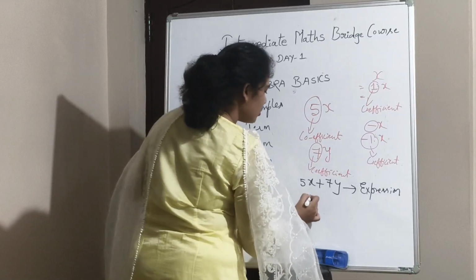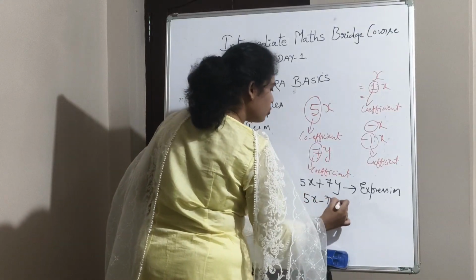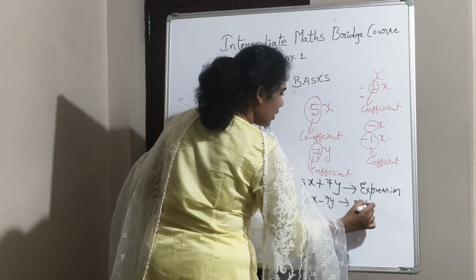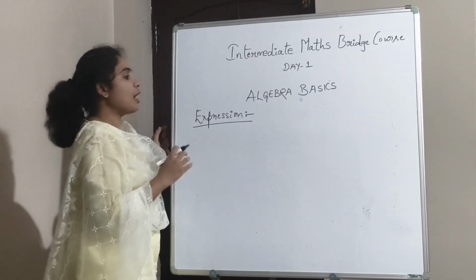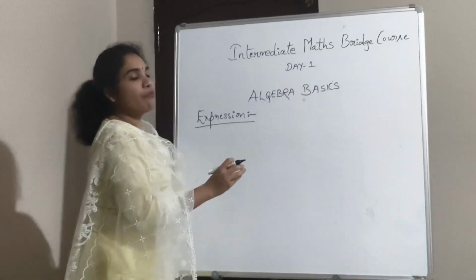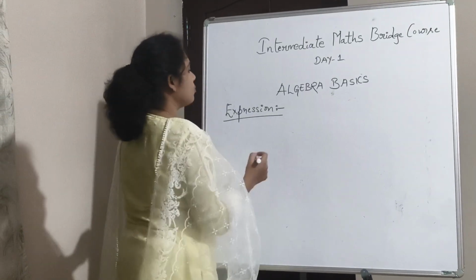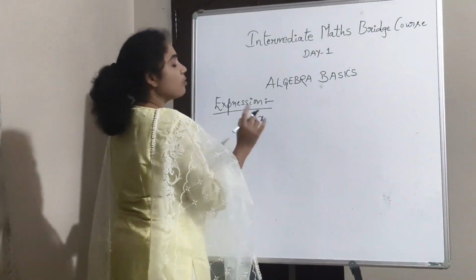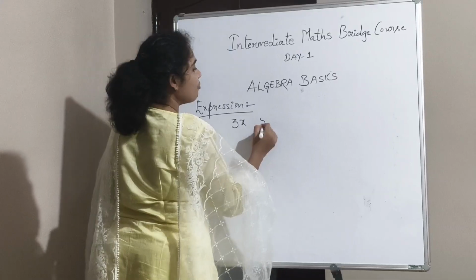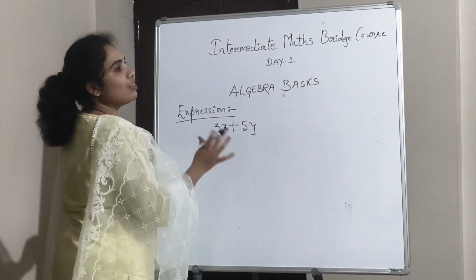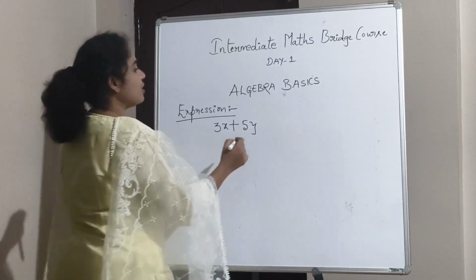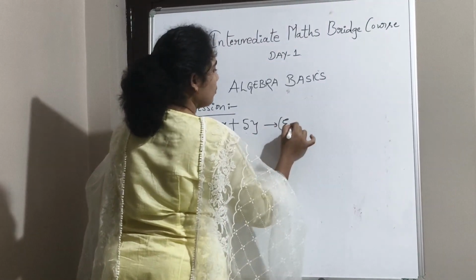Also, if you subtract these two terms, it is also known as an expression. What is an expression? If we combine multiple terms, we'll get an expression. Suppose you have 3x one term and 5y another term. If we add or subtract these two terms, it is known as an expression.